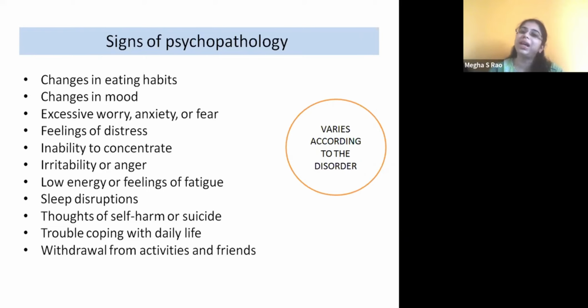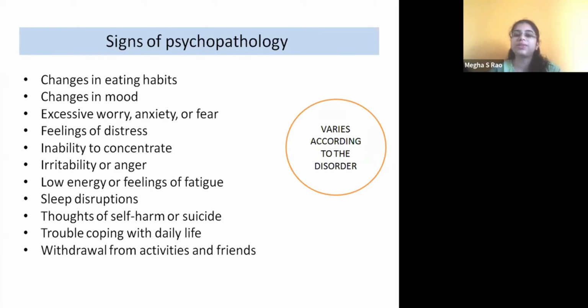Excessive worry, anxiety, or fear. See, worry can be attributed to children who are in the higher grades. When it comes to first standard, second, third and so on, the worry part might be a little less. Fear will surely be there, anxiety will surely be there, and feelings of distress. When we talk about stress, there are two different types of stress. One is eustress and another one is distress.